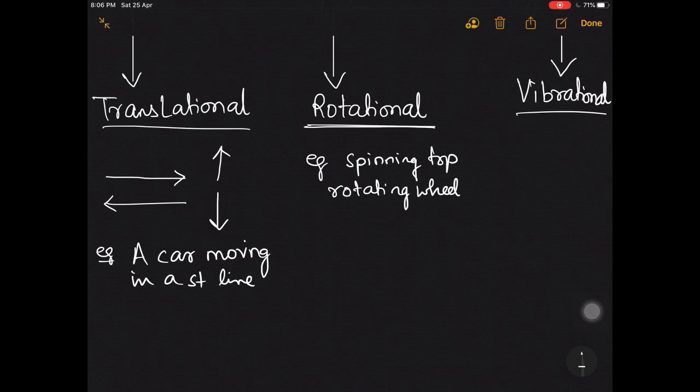Now come to vibrational kinetic energy: any body which is in a state of vibration, which is moving to and fro about its mean position, will have vibrational kinetic energy. For example, the vibrating strings of a guitar when you are playing music will have vibrational kinetic energy.